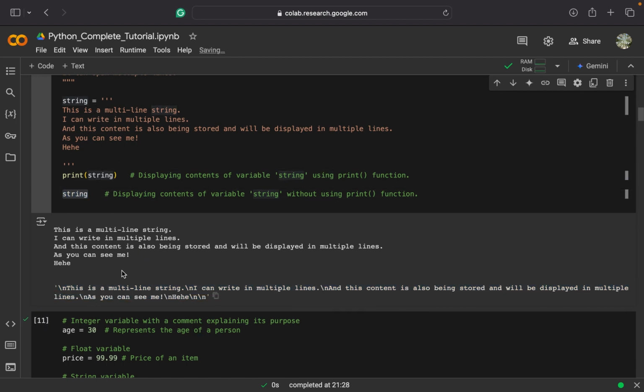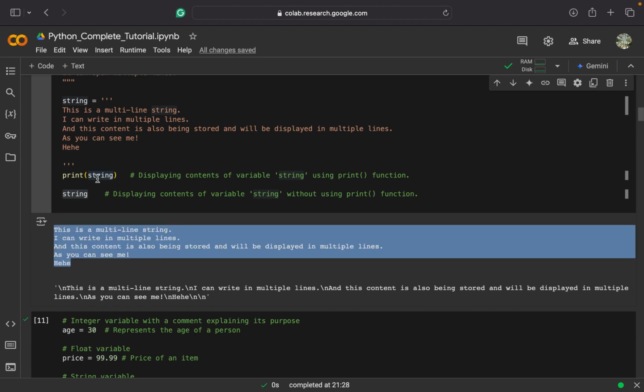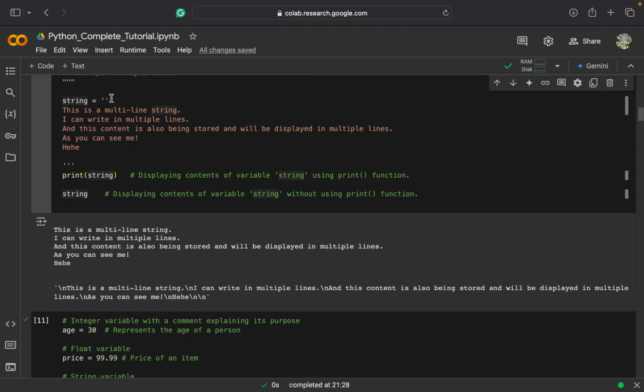But there is a difference in these two outputs. As you can see here, when I'm using the print function to print my string variable, it is printing its contents along with the separate lines as I stored in the variable. But while printing the contents just because the name is mentioned at the end, it is showing the cursor movement to the next line at every point where I moved to the next line using the escape sequence, which is \n, and it is not actually printing the next line.